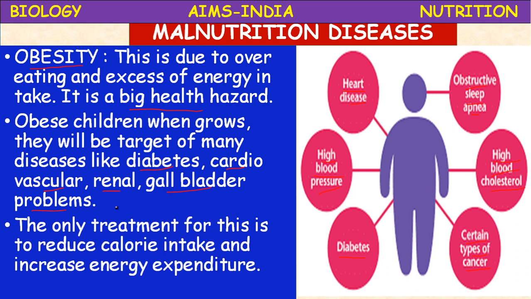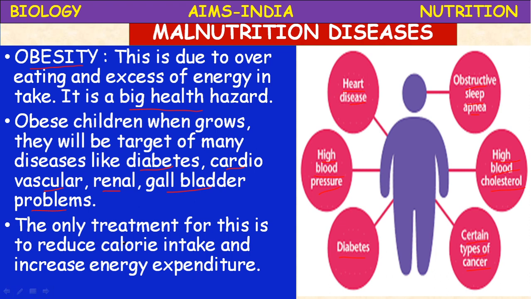It is due to overeating. And some genetic studies reveal that obesity is genetic also, because if the parents are obese and a gene appears in the children, then the children may also be obese.